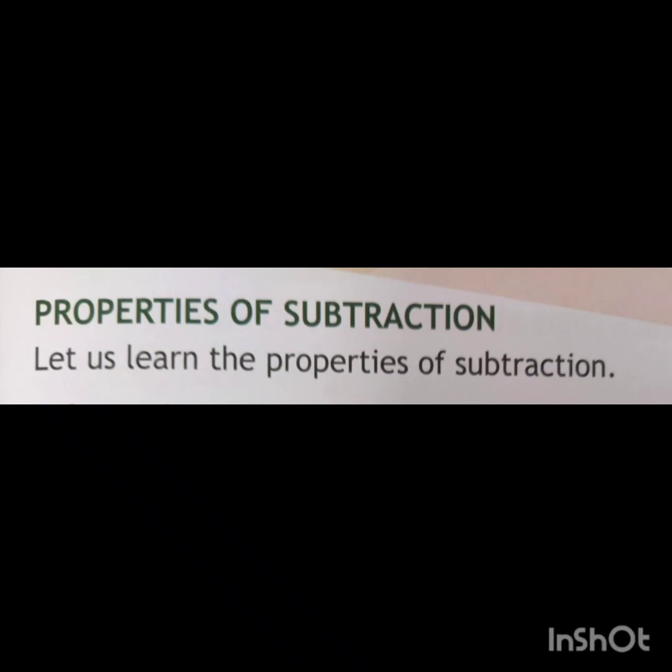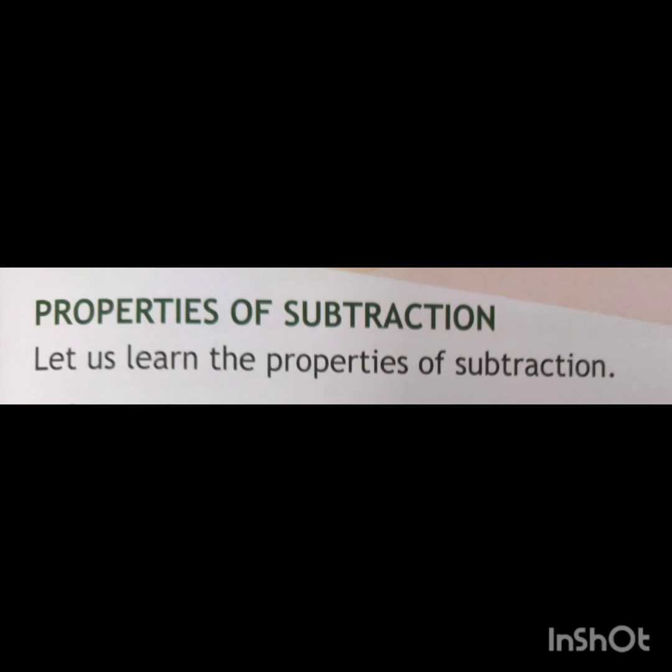Dear students, today we discussed different properties of subtraction. The first one is subtraction of 0. When 0 is subtracted from a number, the difference is the number itself. The second property is subtraction of 1. When 1 is subtracted from a number, the difference is the previous number, or 1 less than a number is the number before it. The third property is subtraction of 10 from a given number. When we subtract 10 from a given number, the digit in the tens place decreases by 1 and the digit at ones place remains the same.